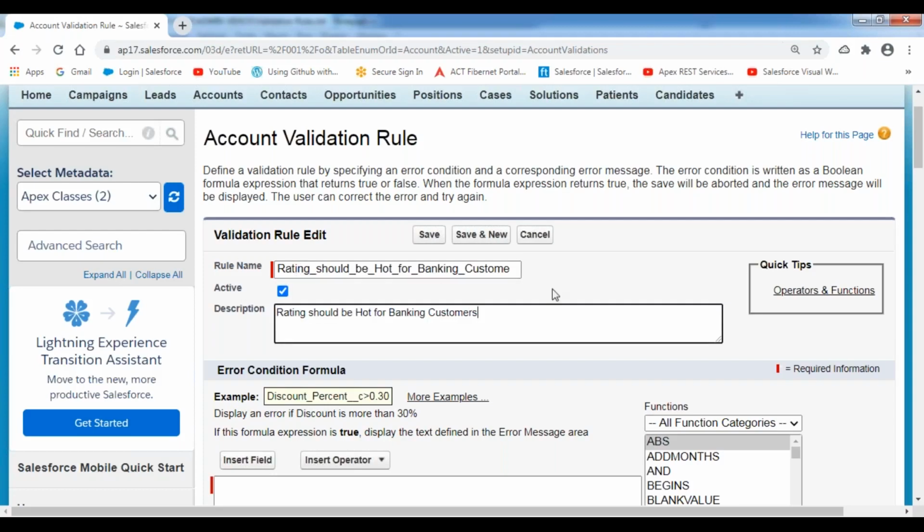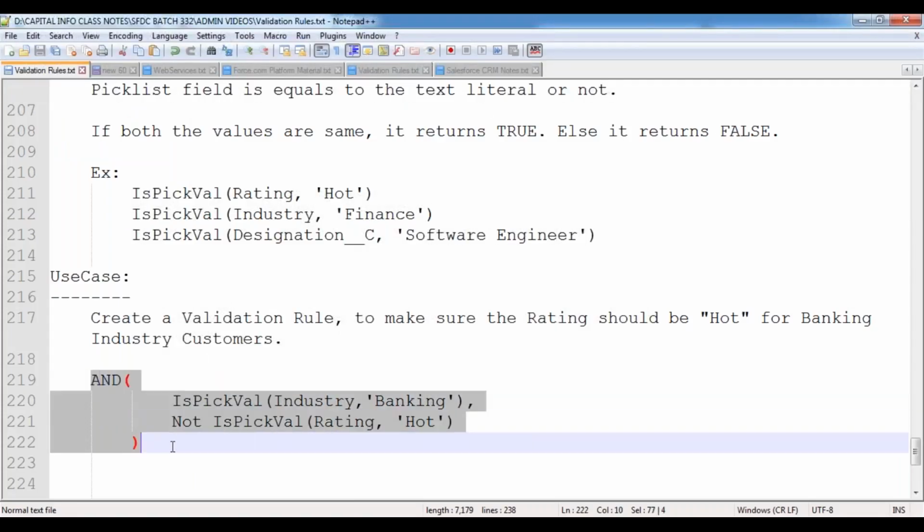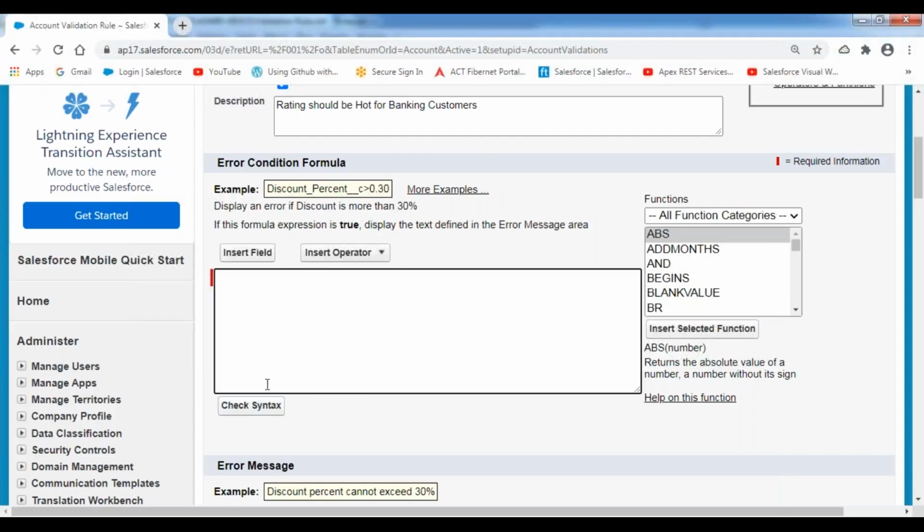Rating should be hard for banking customers. I want to apply the validation condition. So what is the condition here? This is the condition which I would like to use. I'm using this condition in order to verify whether this industry value is equal to banking or not. If it is banking, then I'm verifying this. If the rating value is not hard, then I want to show the error message.